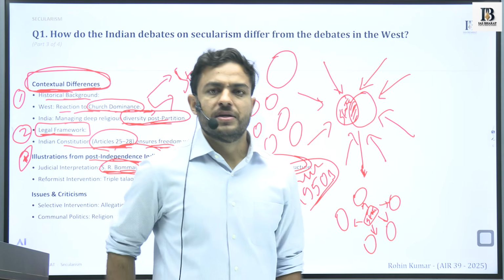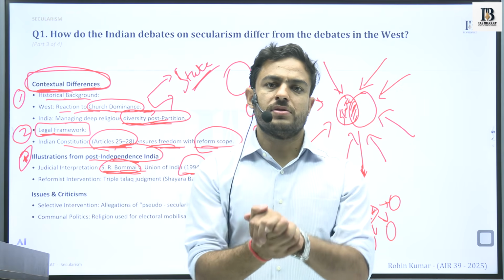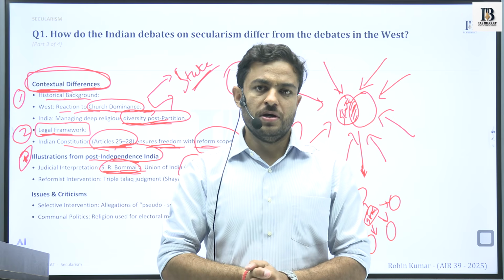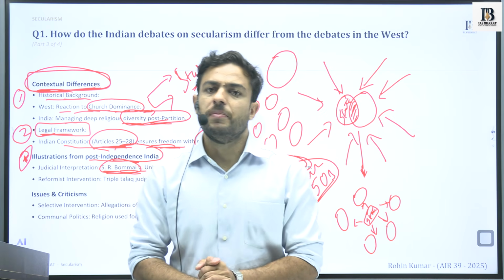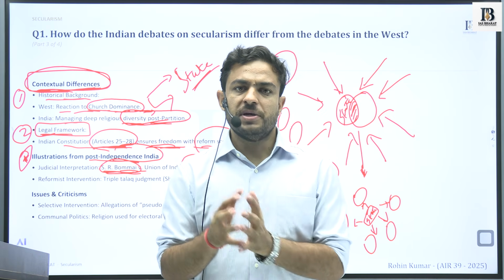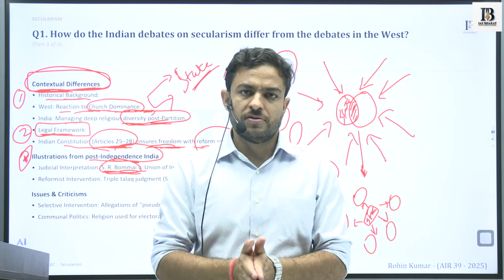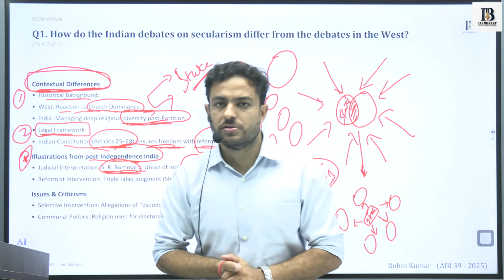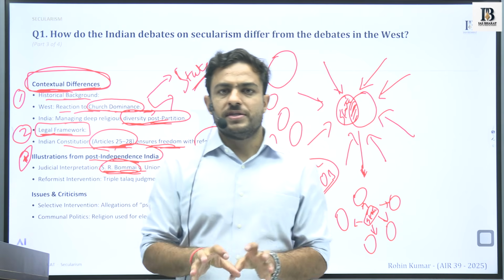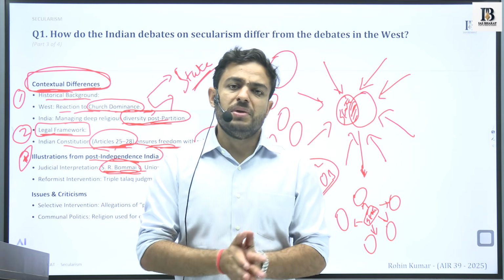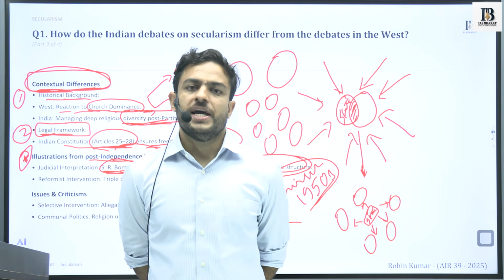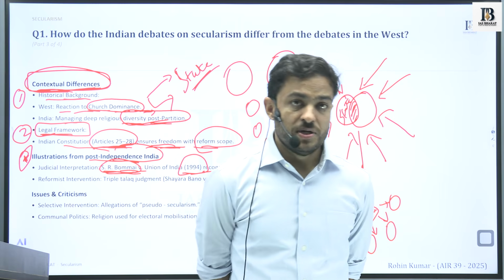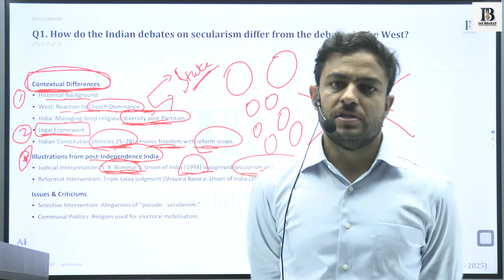And we all know that it is the basic features or the basic structure of the constitution which cannot be altered even after a constitutional amendment, because these basic features form the philosophy and the conscience of the Indian constitution. So discarding or eliminating them means that the conscience or the soul of the Indian constitution has been impacted. So it is the judiciary that protects this aspect.